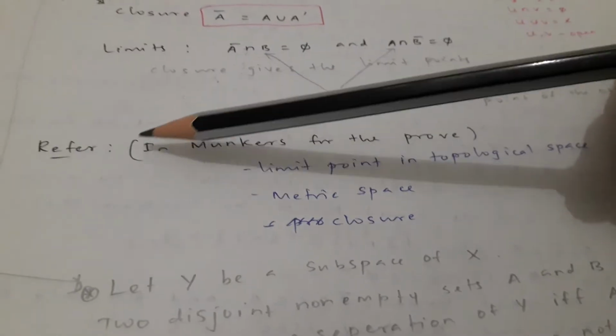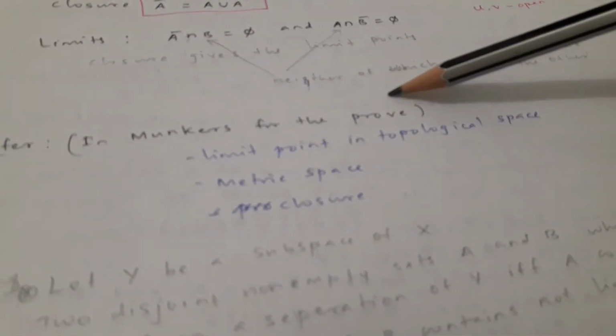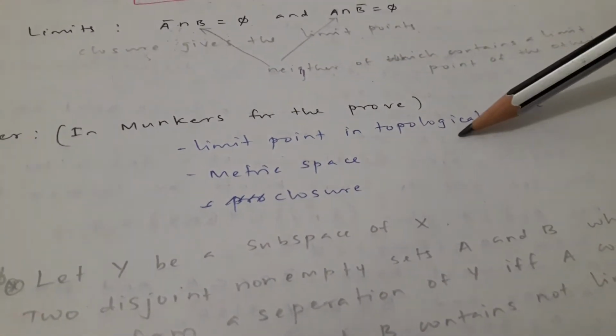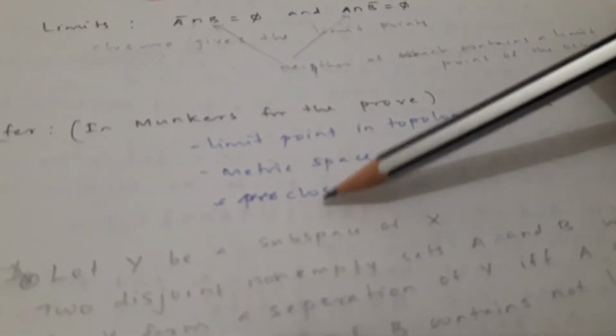So this is from the reference in Munkres, for which we have already seen the proof. That is, we need to see about limit point in topological space and metric space closure to understand this one. So let's see this.